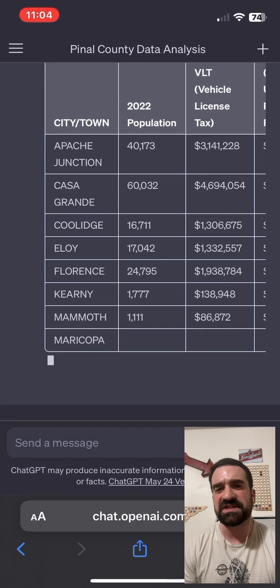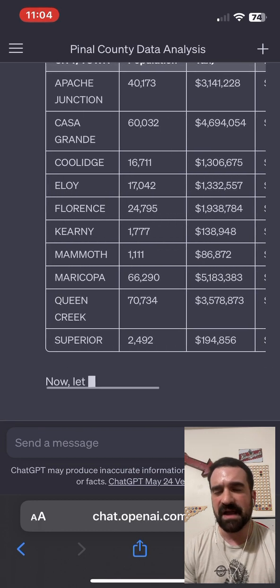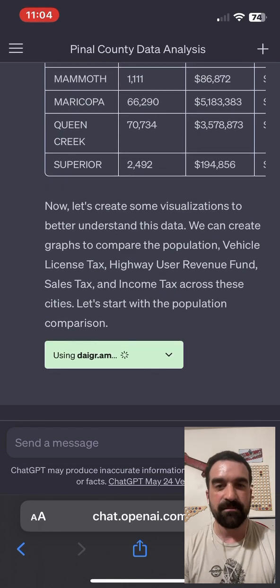I'm really curious to see if it's going to differ for Queen Creek on the Maricopa side of the population versus the Pinal County side. I don't think it will, and no, it doesn't. 70,000 is basically the entire population of the town of Queen Creek.